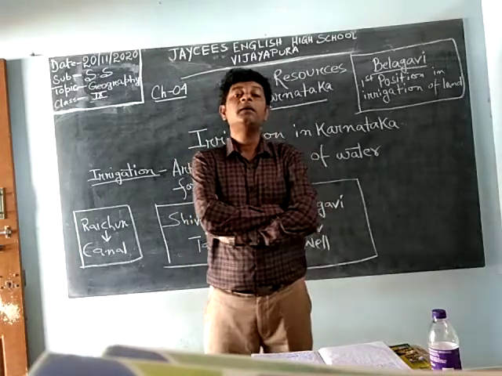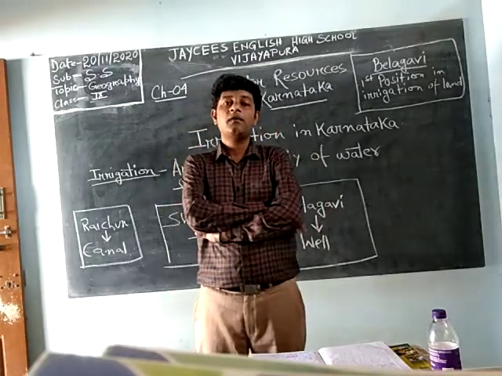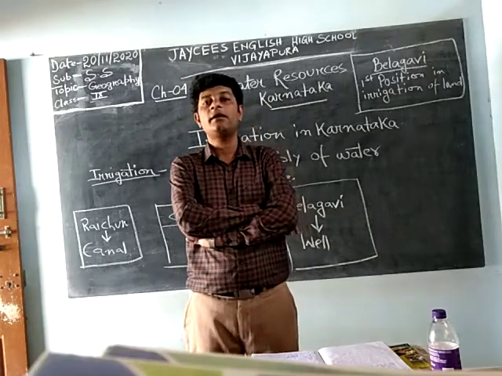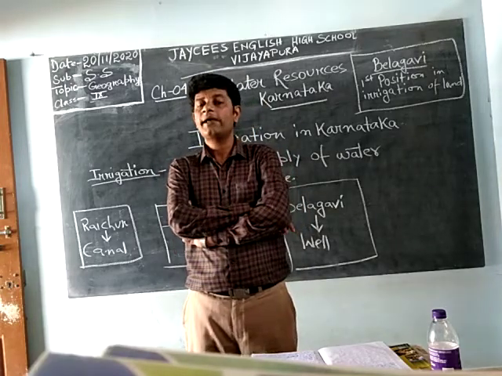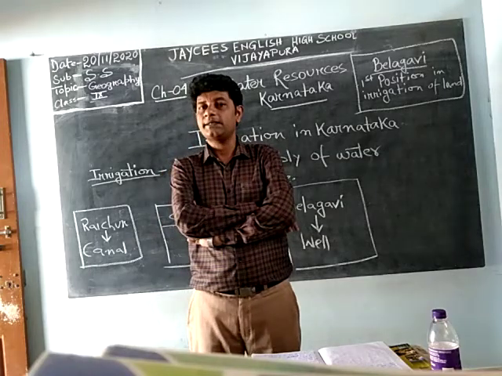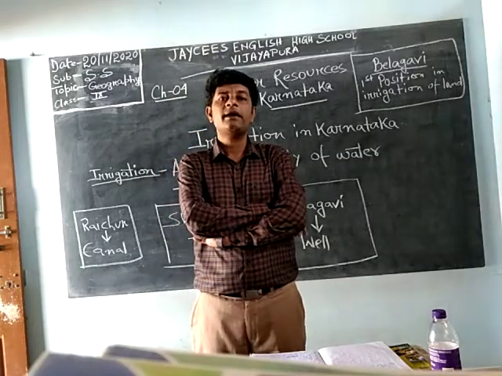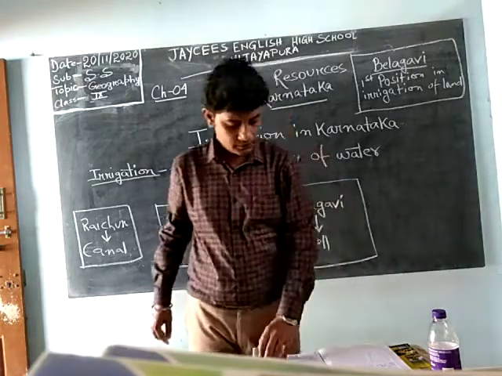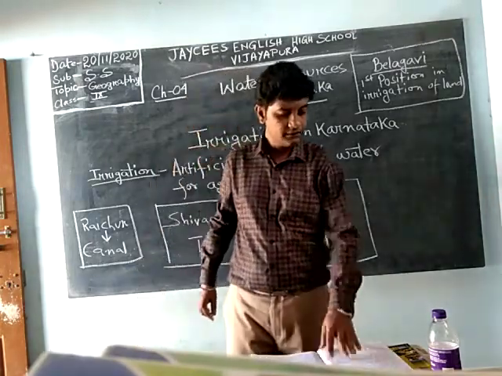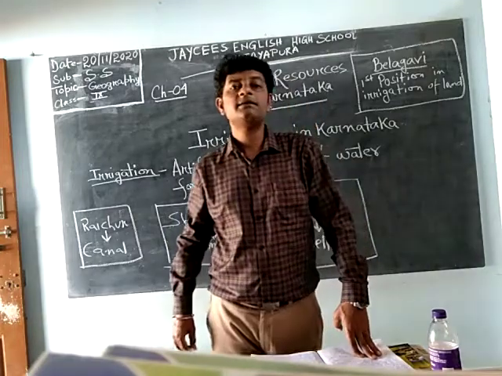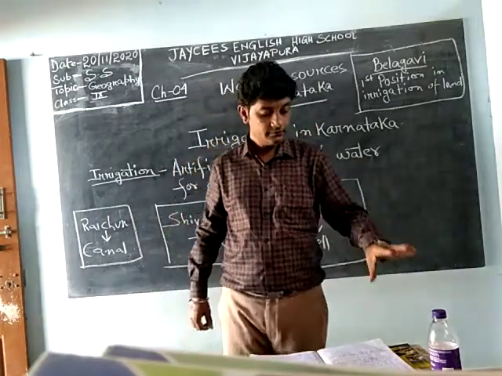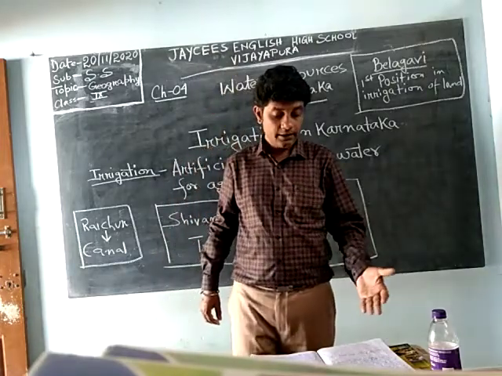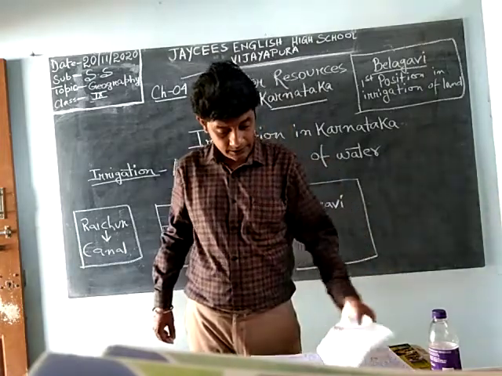There are two types of rivers in Karnataka. One is east flowing and one is west flowing. East flowing rivers are going to join the Bay of Bengal in the east, and the west flowing are going to join the Arabian Sea in the west. Out of that we have seen all the characteristics of different rivers, what tributaries they are having. So all these things we have gone through.